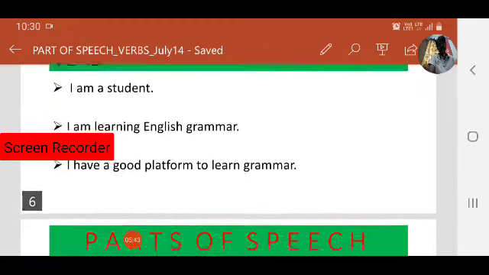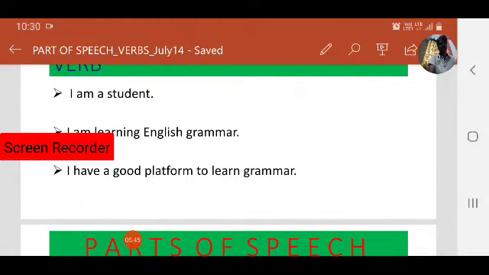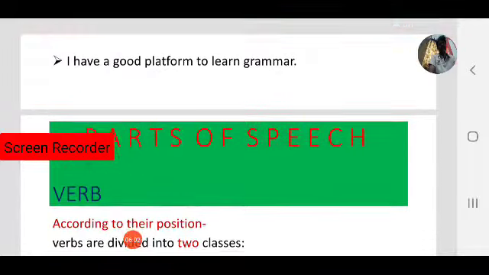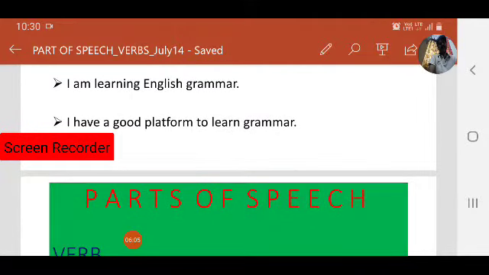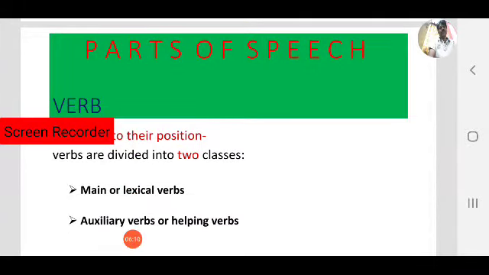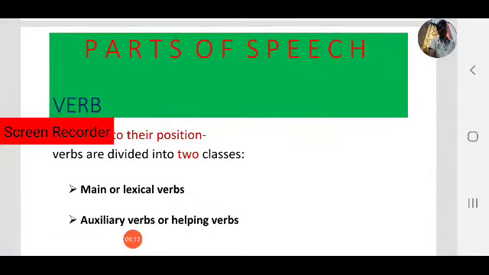For example, in the first example, I am a student, am is also a verb. It describes the state of being. I am a student, he is a doctor, she is a lawyer, like that. I am learning English grammar. Here, action, my action. The third sentence, I have a good platform. Here, possession, my possession, like that. Based on the position, verbs are divided into two classes.